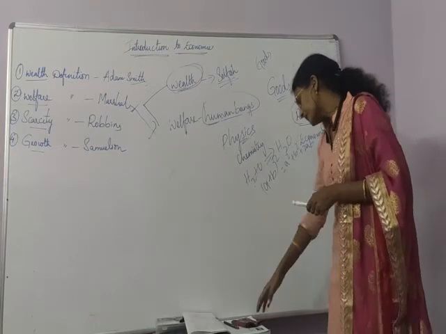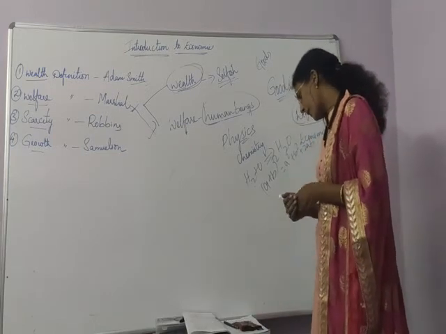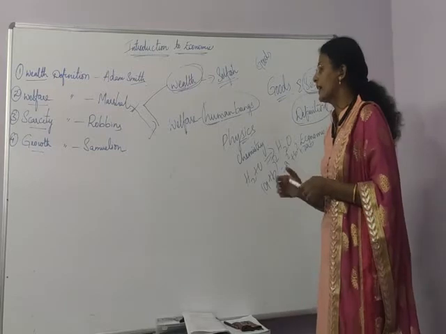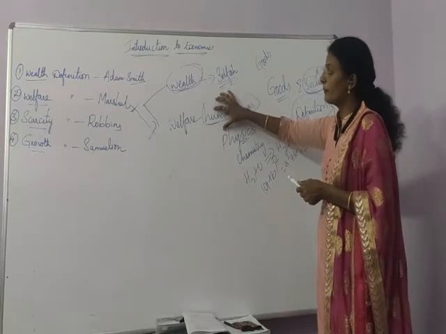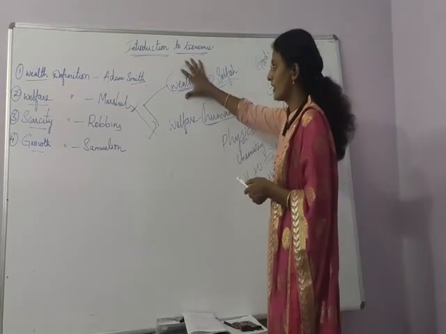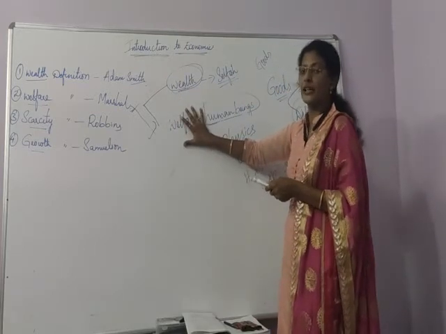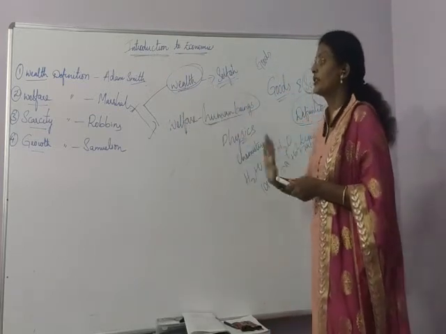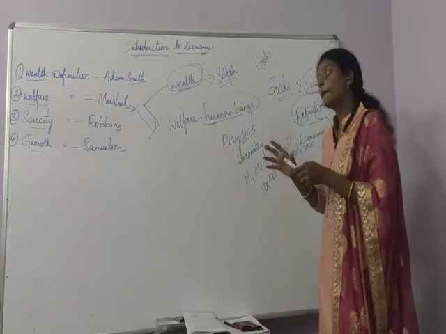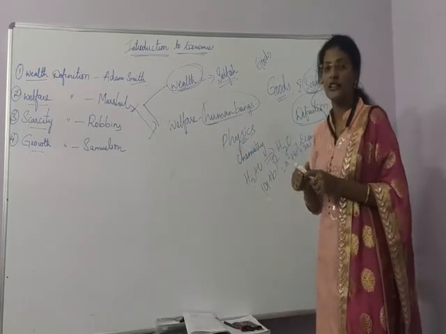Okay, next. He mostly concentrated on man only. Here, Adam Smith concentrated on wealth and Marshall concentrated on welfare only. So these are the features of welfare. From features only, actually, what are the features?